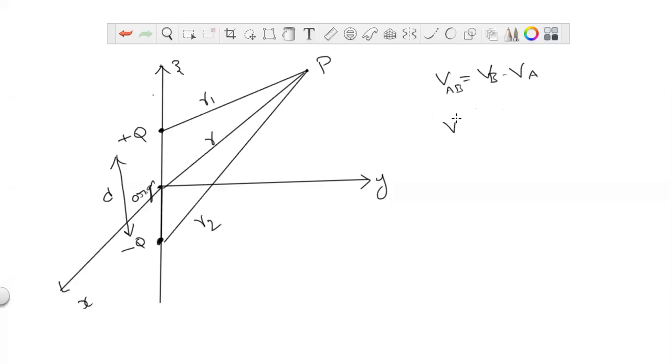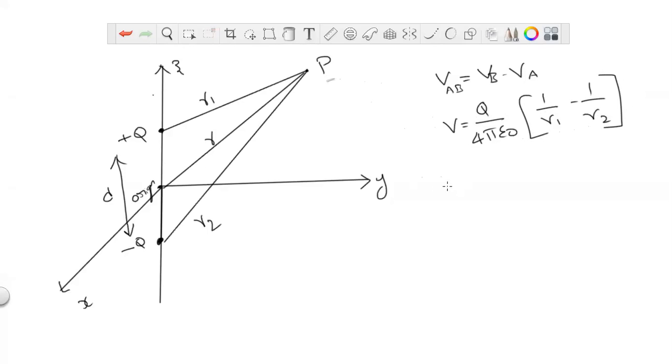So V equals q by 4 pi epsilon naught times (1 by r1 minus 1 by r2). This is the equation, where we get the two distance vectors r1 and r2 with respect to the electric potential at P.